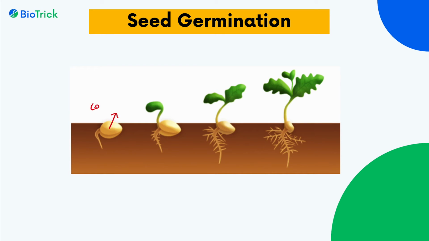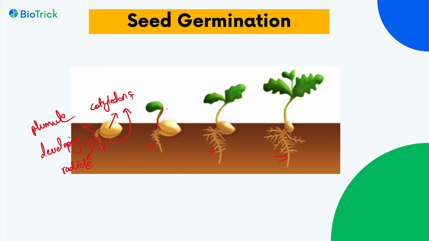These are the cotyledons. This is the developing embryo. The developing embryo has a radicle and plumule. This radicle portion is forming the root, you can see here, and the plumule is forming the shoot.